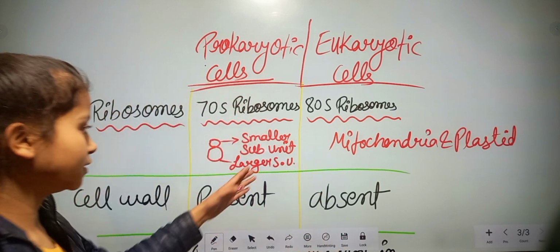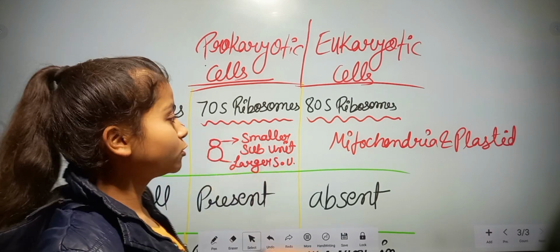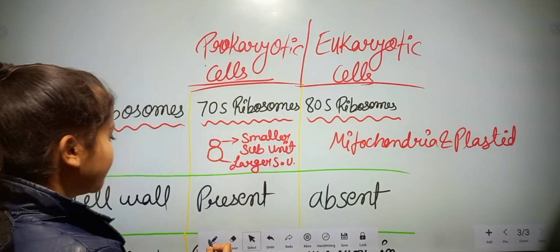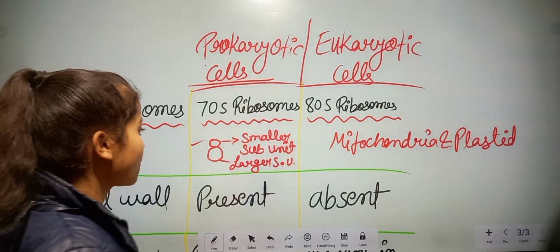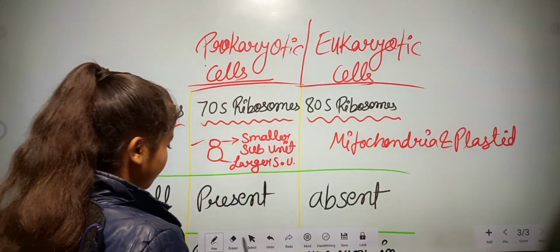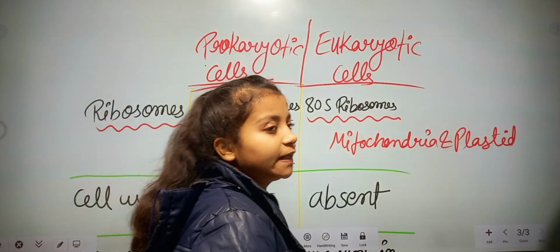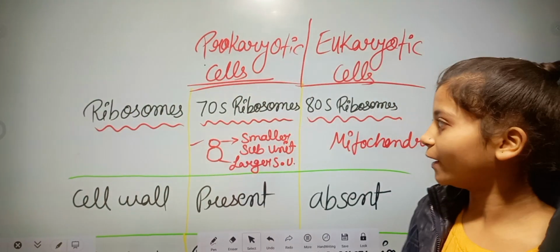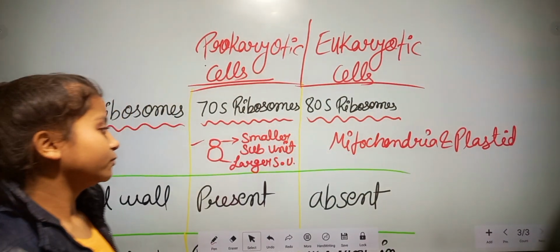This is one short form, and both ribosomes are made up of these two units, a smaller subunit and a larger subunit. So we see that ribosomes are divided into two parts: the first is smaller and the second is larger.